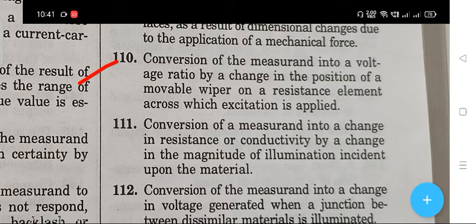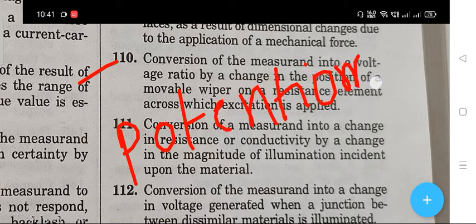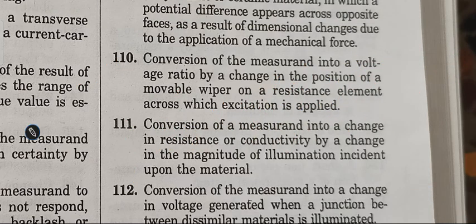The next question is 110. Conversion of the measured into a voltage ratio by a change in the position of a movable wiper on a resistance element across which excitation is applied. The right answer is potentiometric transduction. Is potentiometric transduction.